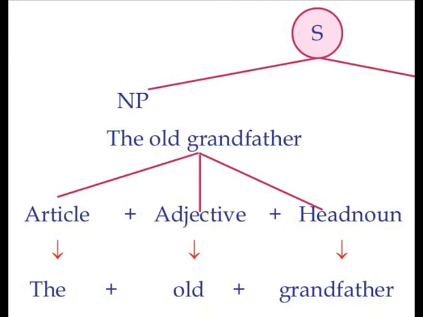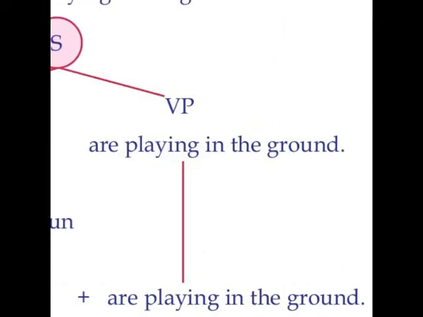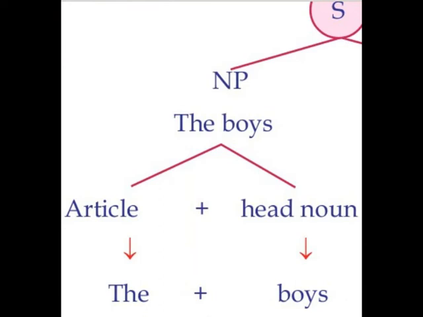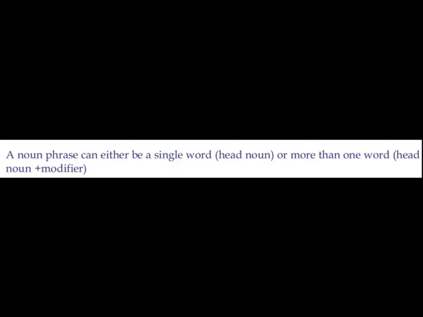So we can say, who was helpless? The old grandfather. And who are playing in the ground? The boys. So the boys and the old grandfather form the subject of the sentence. Or we can say a noun phrase does the function of a subject in a sentence.